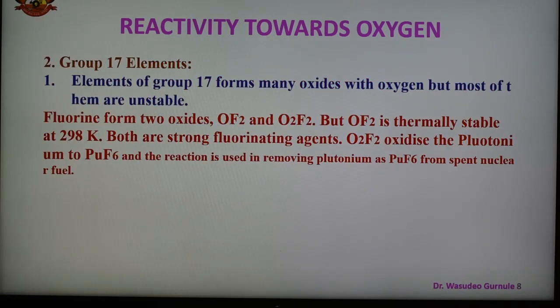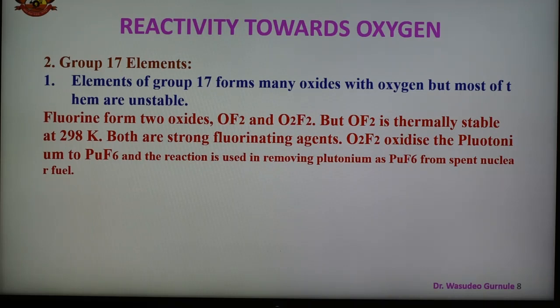Here group number 17 also forms different types of oxides. Halogens do not combine with oxygen directly, but their oxides with oxygen can be prepared indirectly. For example, oxygen difluoride OF2 is prepared by the action of fluorine on 2% sodium hydroxide solution, that is 2F2 plus 2NaOH, forming 2NaF, OF2 and H2O. Similarly, dichlorine oxide Cl2O is obtained indirectly by passing chlorine over precipitated mercuric oxide.